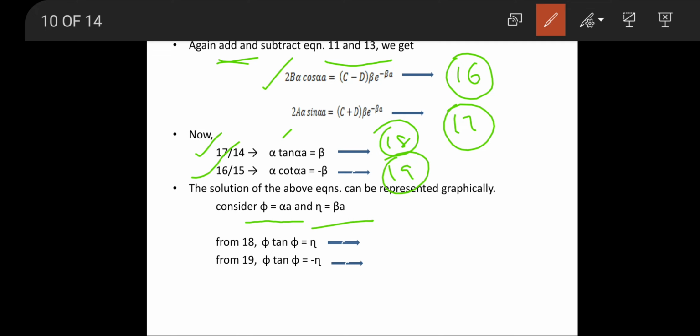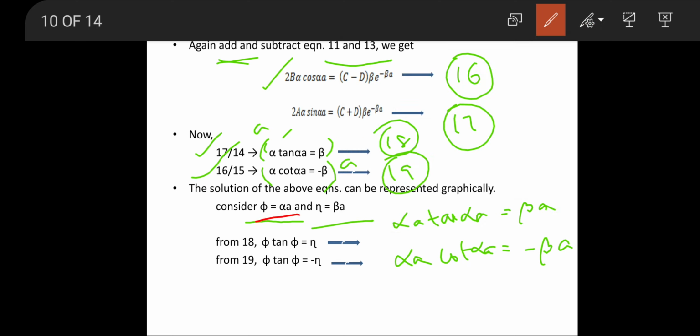So if we multiply this equation with a and this equation with a, we get alpha a tan alpha a equal to beta a, and alpha a cot alpha a equal to minus beta a. We are multiplying both sides with a.